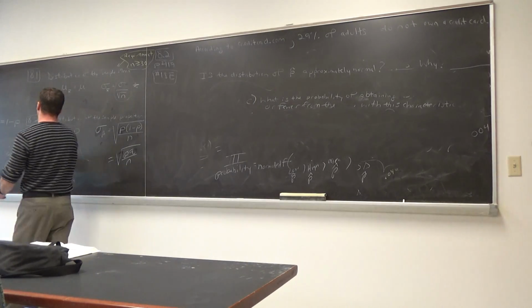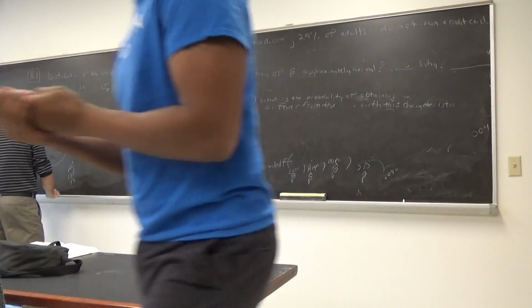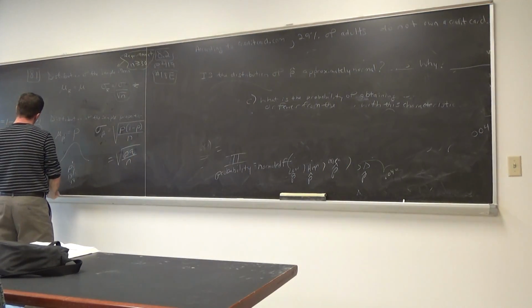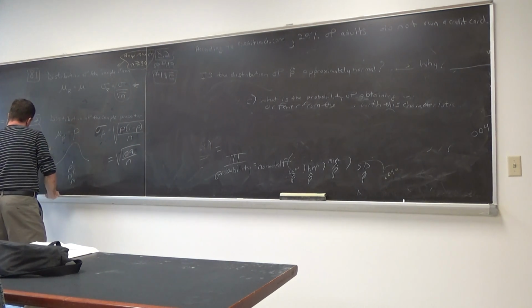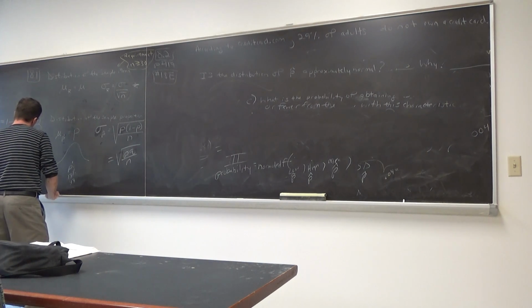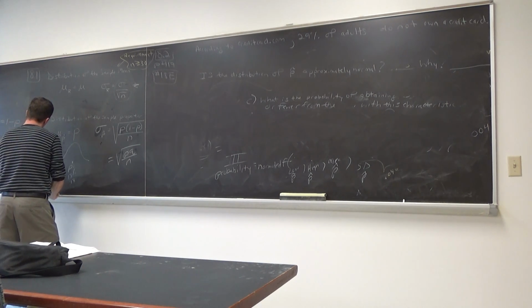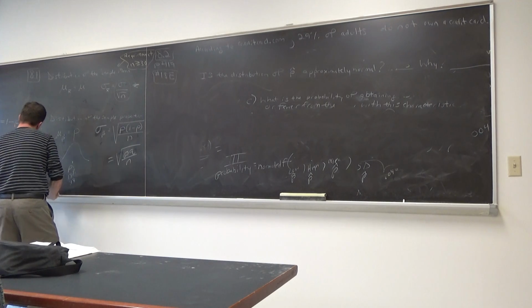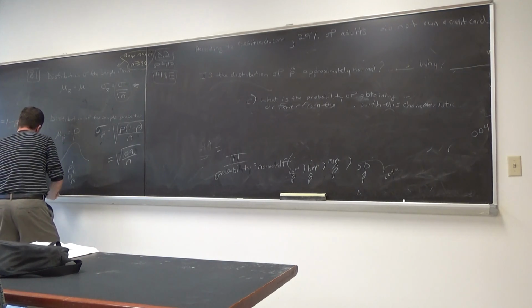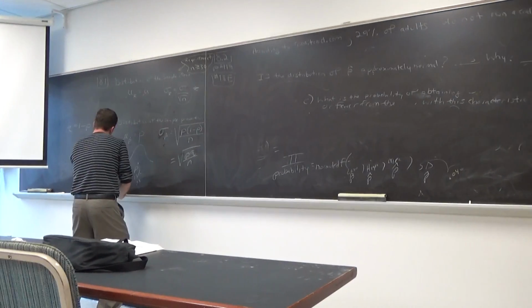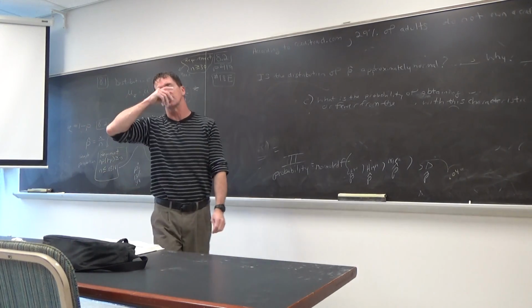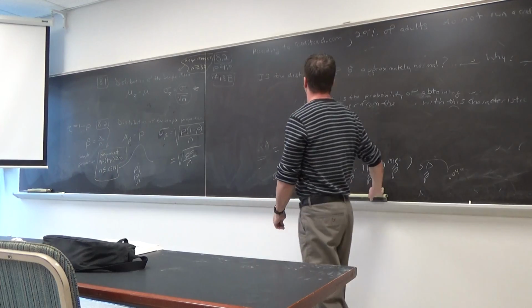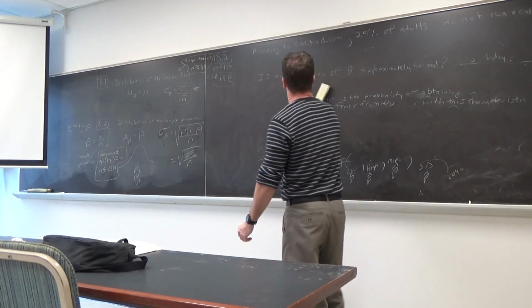What's the requirement for 8.2? What's our requirement? n times rho times 1 minus rho must be greater than or equal to 10, and n must be less than or equal to 0.05 of big N. That means the distribution is approximately normal, if that holds true.